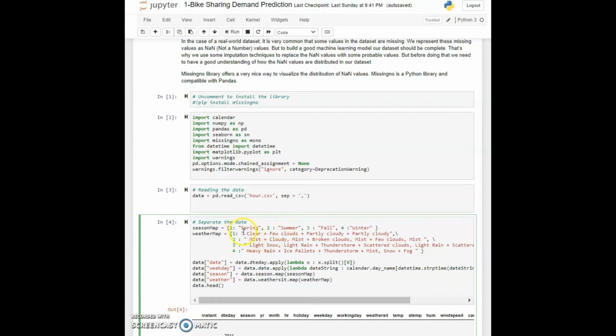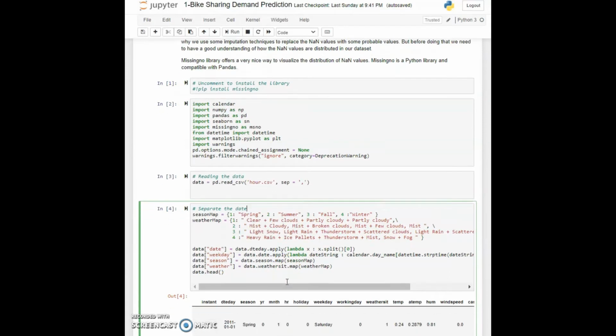So to prettify the data and analyze it in an intuitive way, I have done the reverse encoding: where numbers are provided in the dataset, I have encoded them as strings. Here we have the season and then the weather. Once that's done, we split up our data from the dteday, and we get the weekday, the season with the season map, and the weather from the weather map. Now let's check what we have in our dataset using .head.